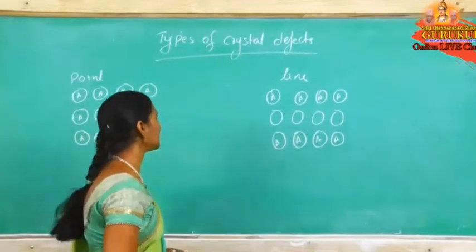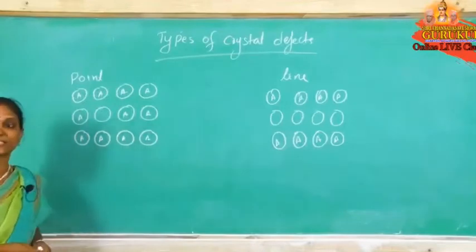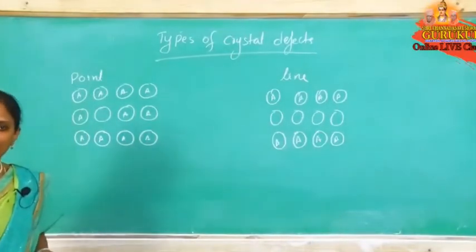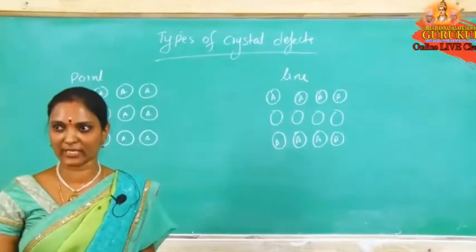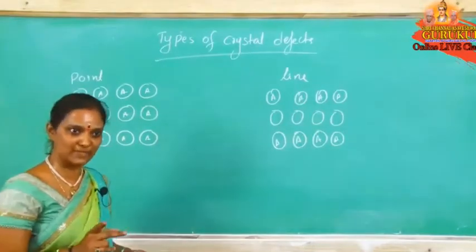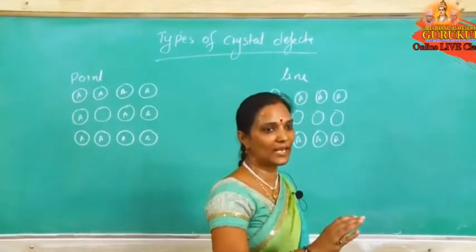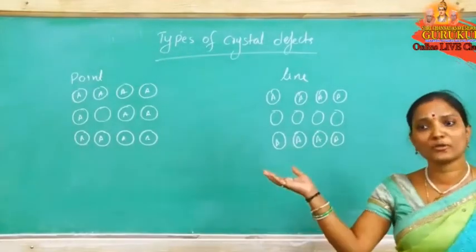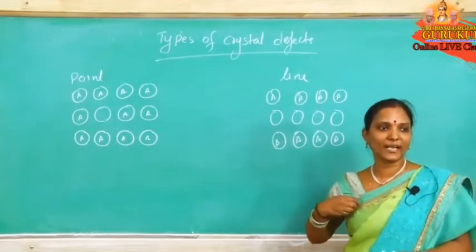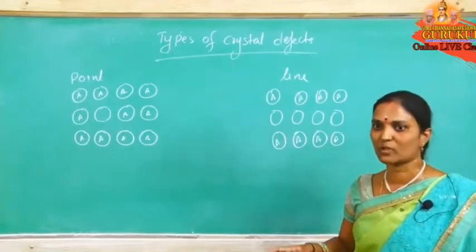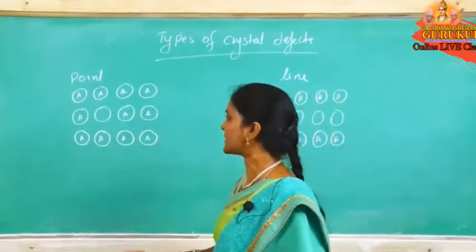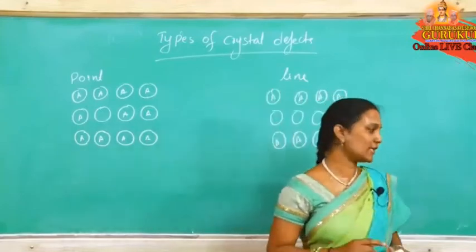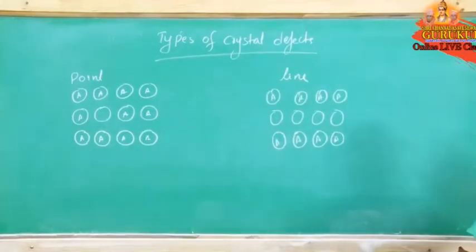Okay, so point defects. Defect means deviation from the original arrangement. Two types of defects: point defect and line defect. Missing at a particular point is a point defect. Full row missing is a line defect. Line defects are rare because complete row missing does not take place. So the important defects are point defects. So what are the different types of point defects?